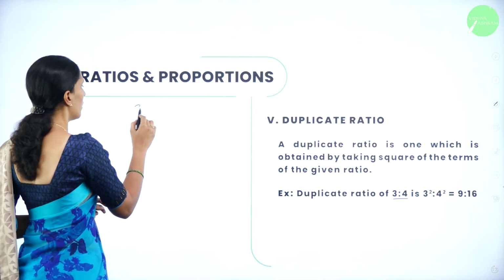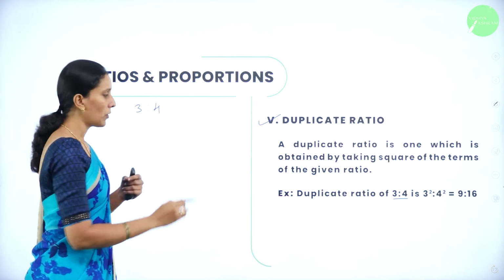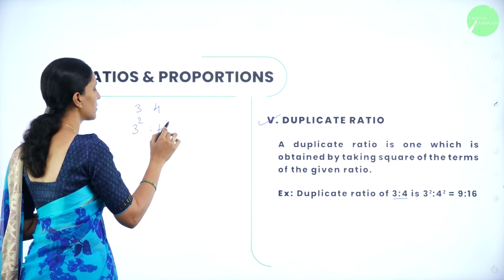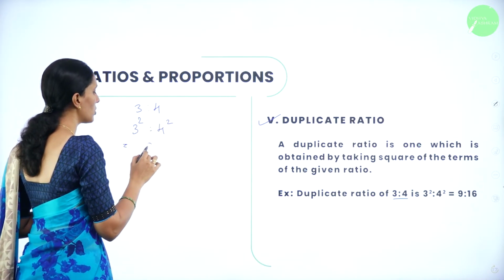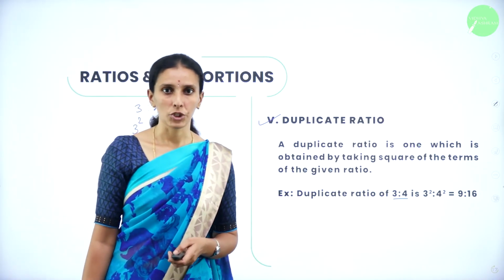To get a duplicate ratio, you are supposed to take the square on both sides. When you take the square on both sides, what happens? It is 3 square is to 4 square, which is 9:16. So this is your duplicate ratio.